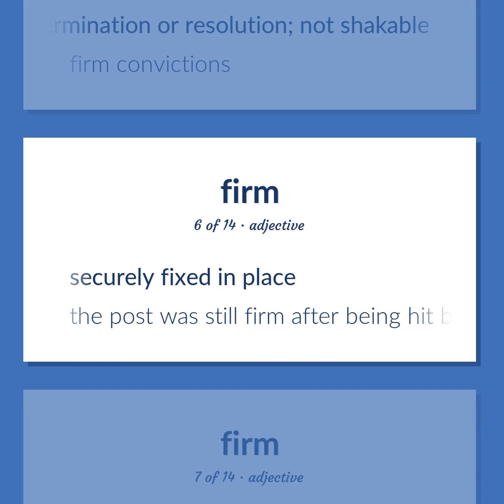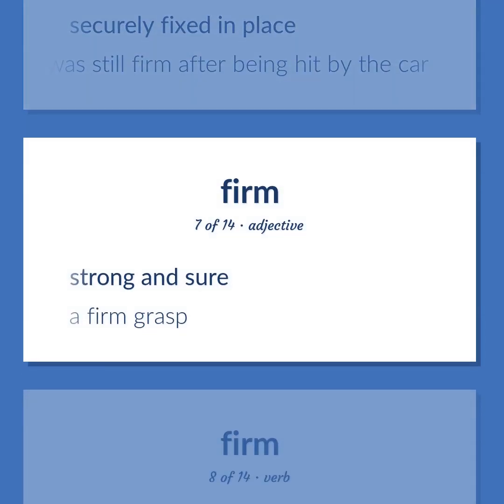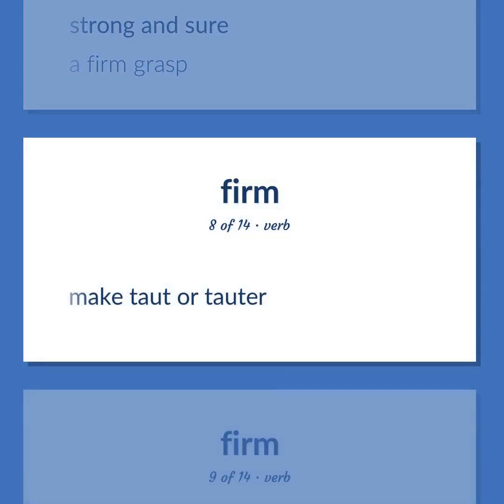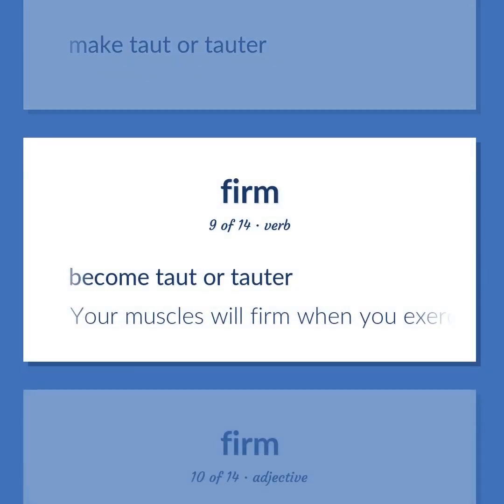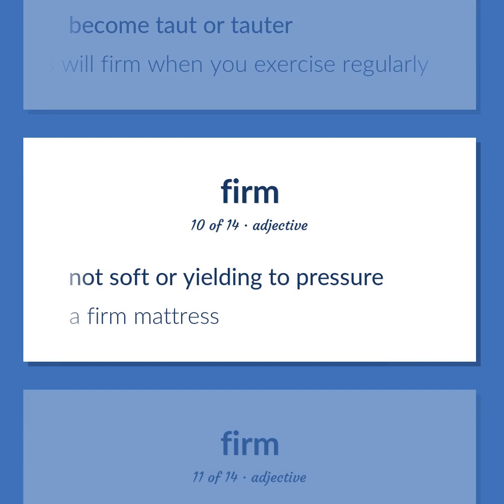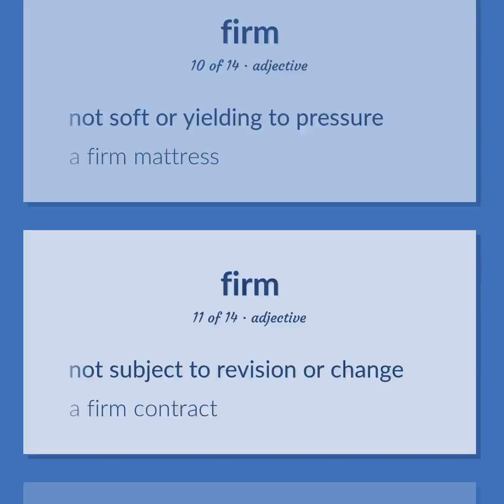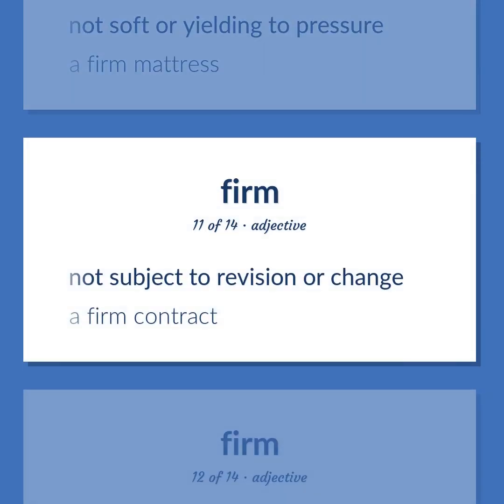Securely fixed in place. The post was still firm after being hit by the car. Strong and sure. A firm grasp. Make taut or tauten. Become taut or tauten. Your muscles will firm when you exercise regularly. Not soft or yielding to pressure. A firm mattress. Not subject to revision or change. A firm contract.